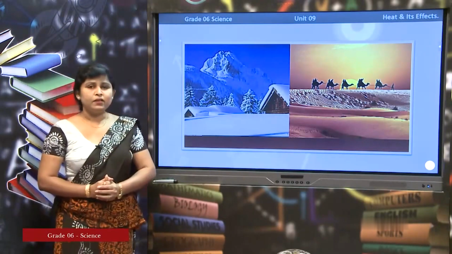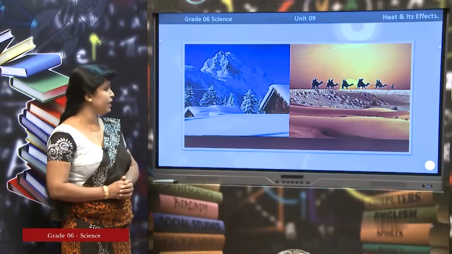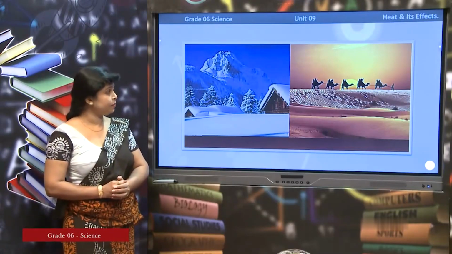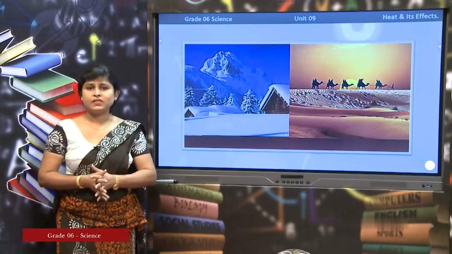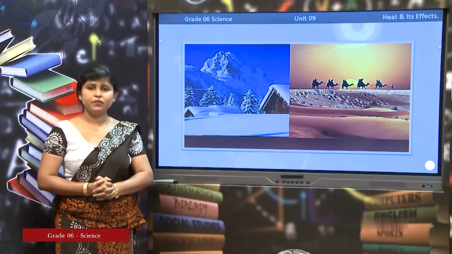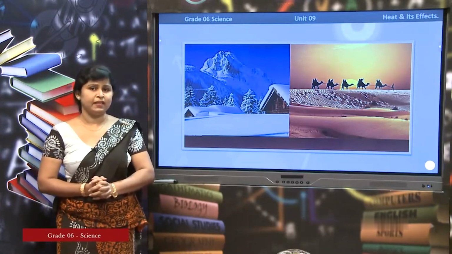Here also there are another 2 pictures. The first picture is showing you an extreme cold climate. All the things in the environment are covered by snow, but look at the second picture. You can observe that it is an extreme hot climate. It is a desert. You can see the camels are traveling across the desert. There are 2 different situations. Right? Both these situations are created just because of the difference of heat. So you can understand that heat is affecting many things.